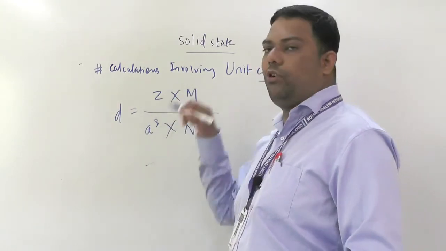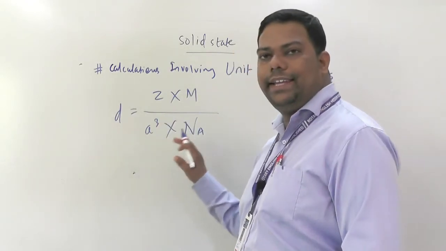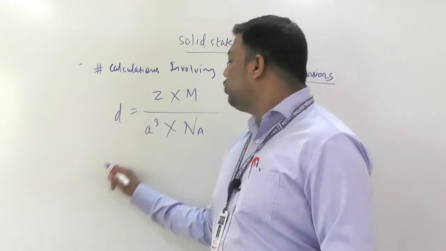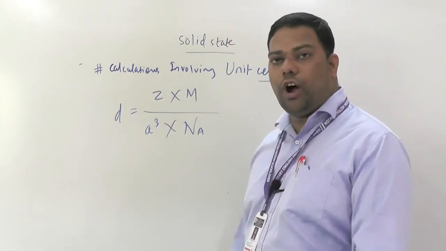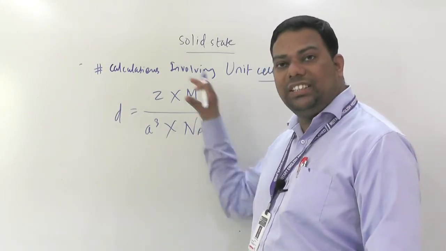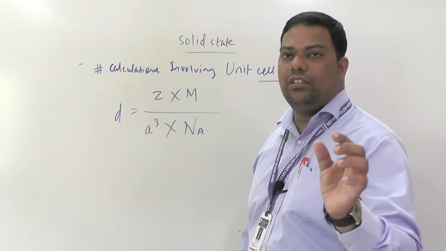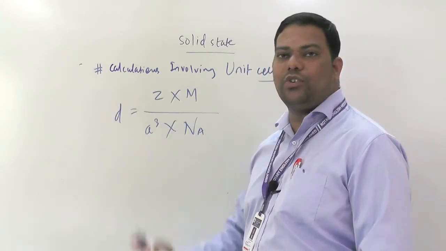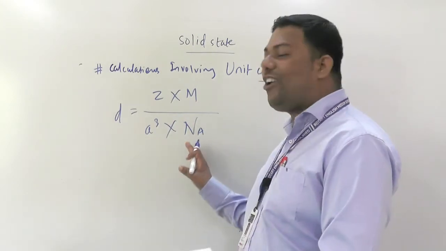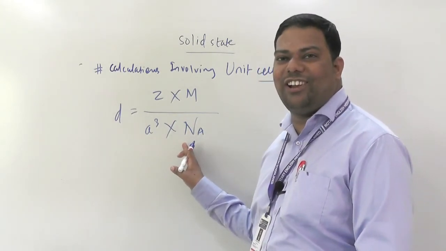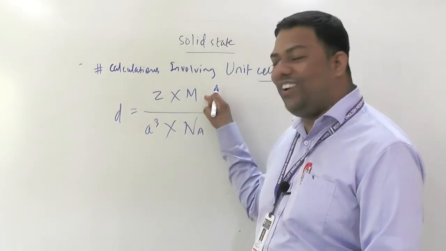Z is the number of unit cells, M is the molecular mass, a cube is the edge length, and Na is your Avogadro number. So here a simple funda is there: if you know four among these five, then the fifth quantity you can calculate. They may ask you to calculate density, unit cell, edge length, or even the Avogadro number.